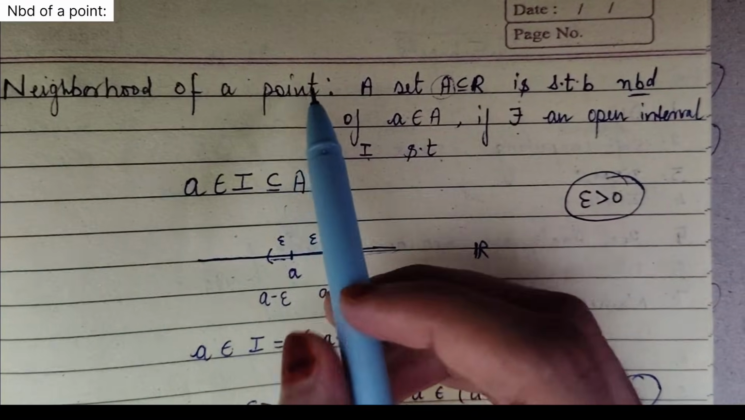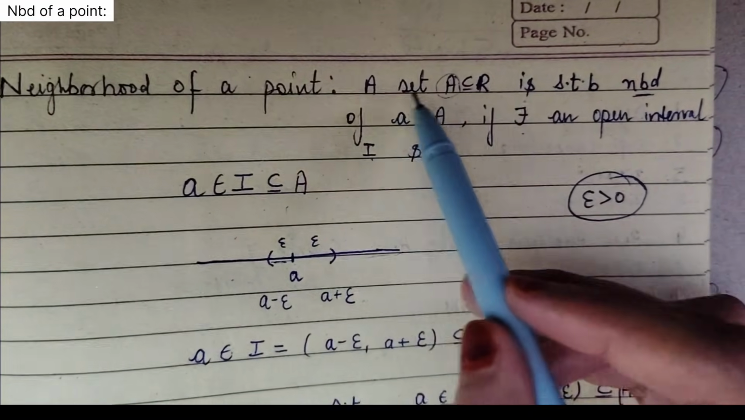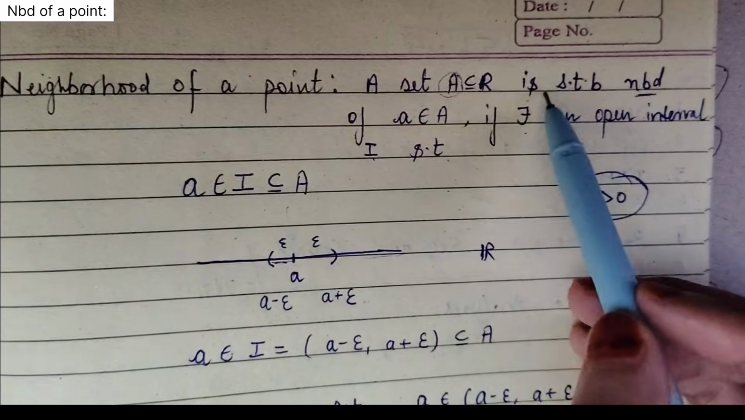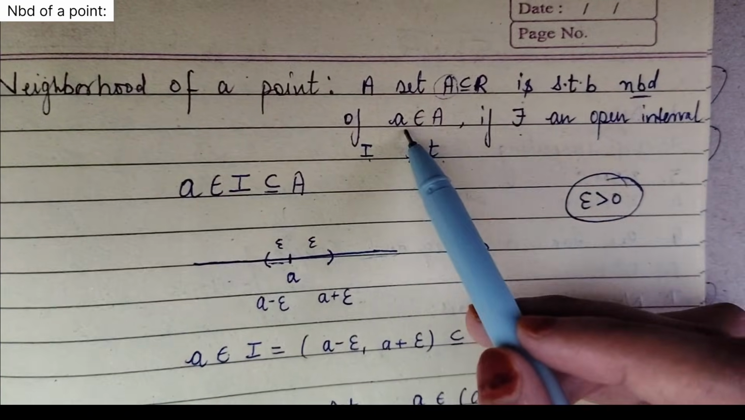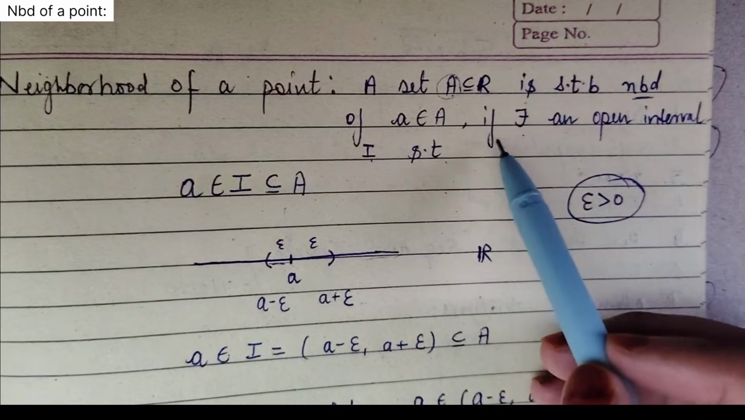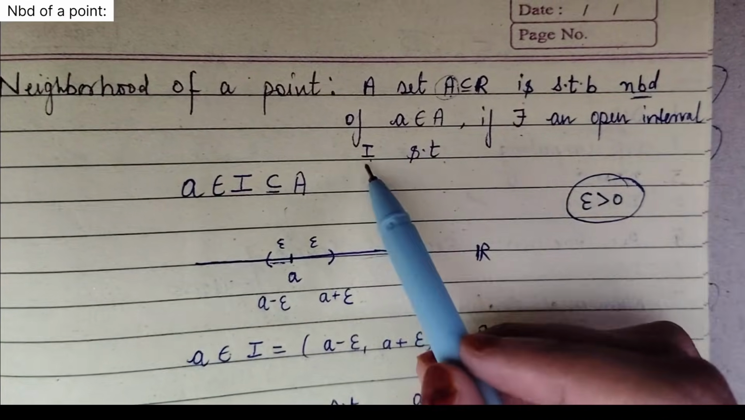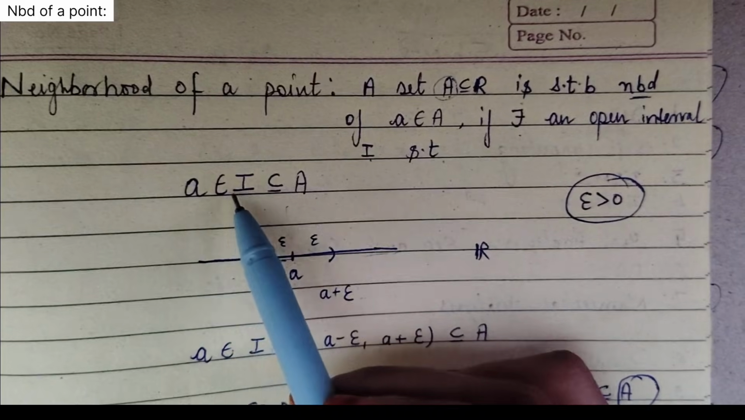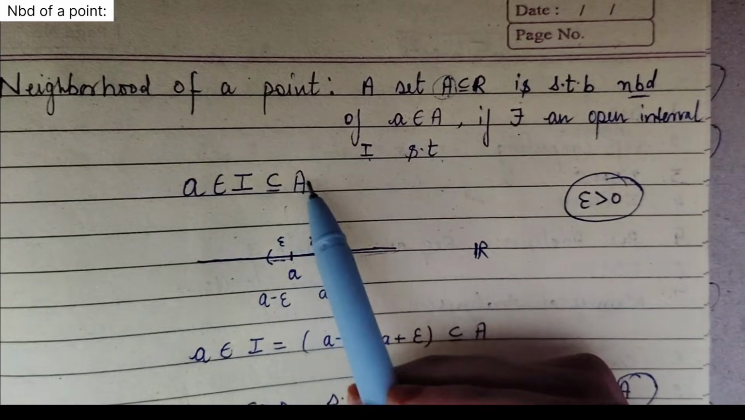Neighborhood of a point. The definition of a neighborhood of a point: a set A, a subset of the real line, is said to be a neighborhood of a point a belonging to this set A if there exists an open interval I such that a belongs to I and I is a subset of A. So this is the definition.